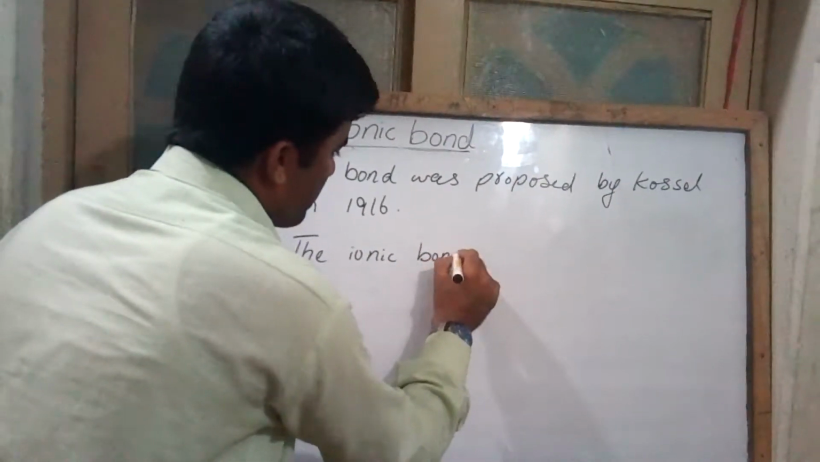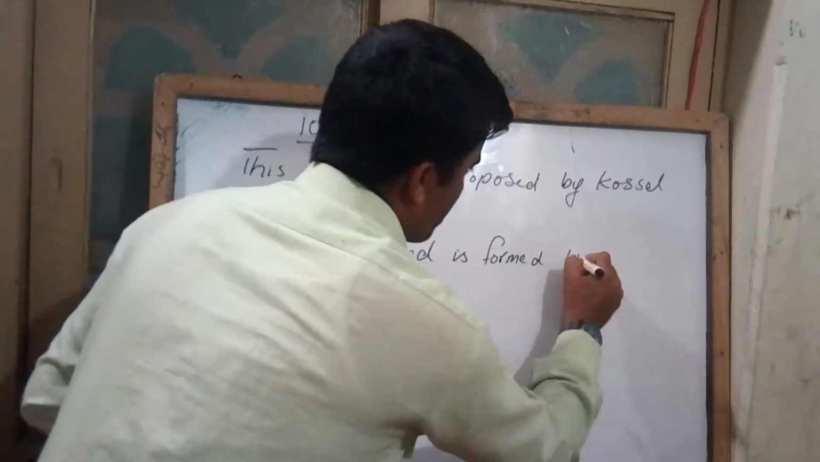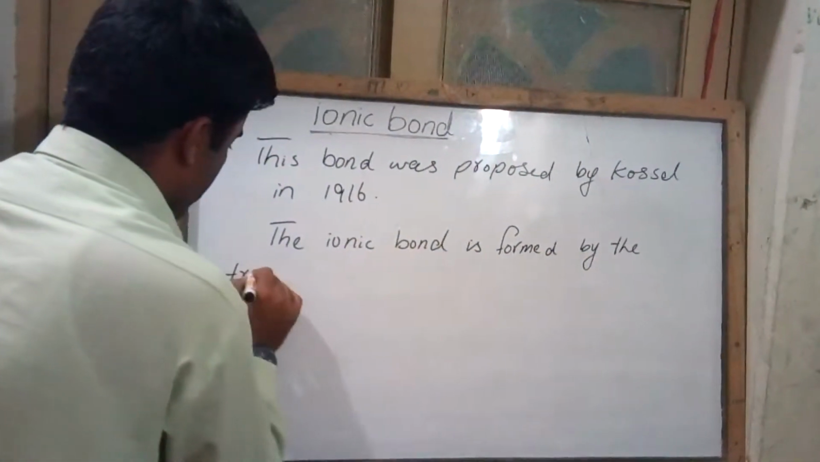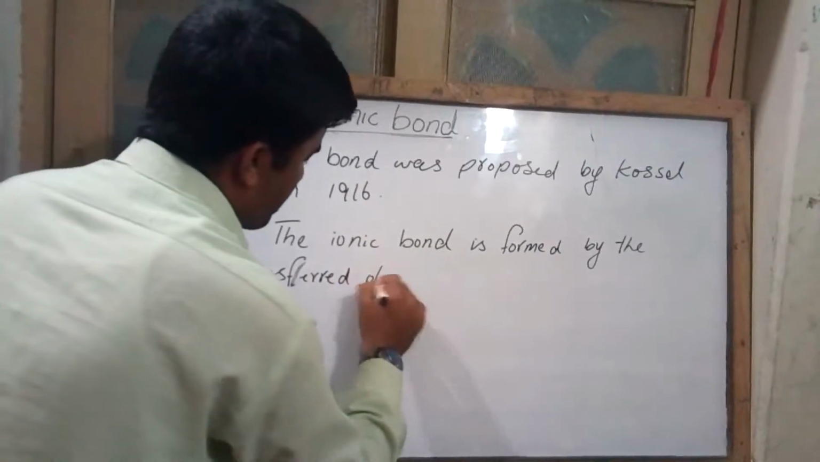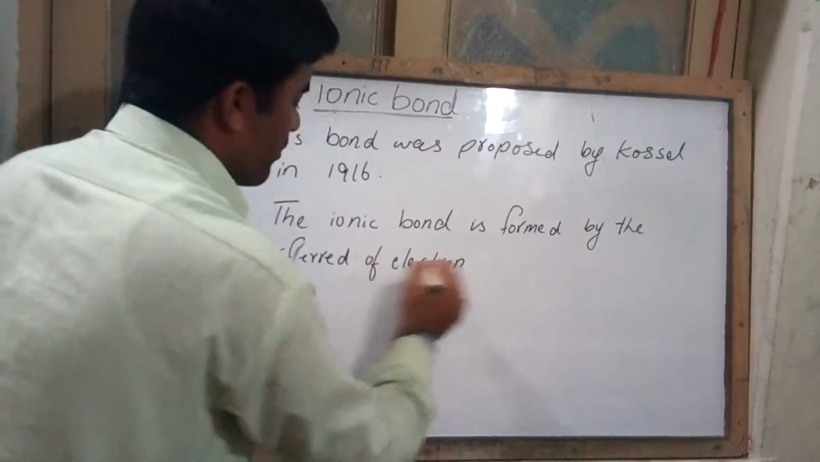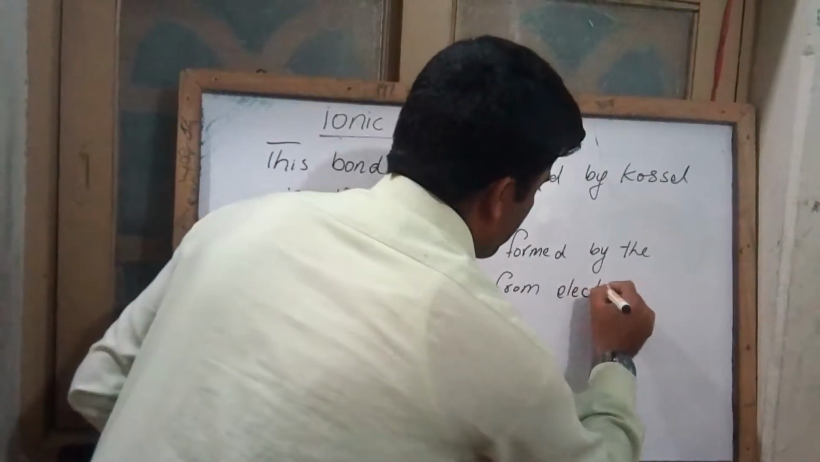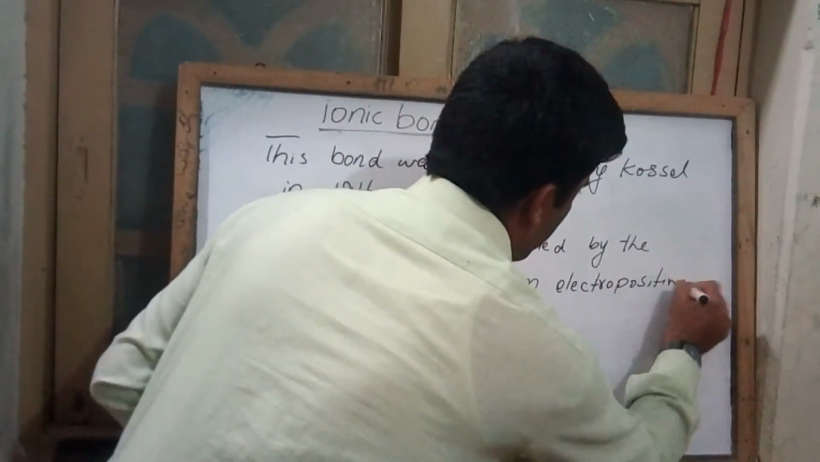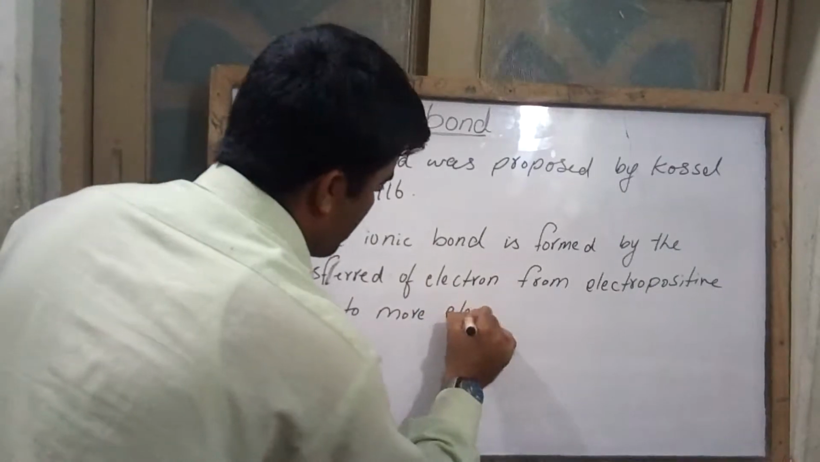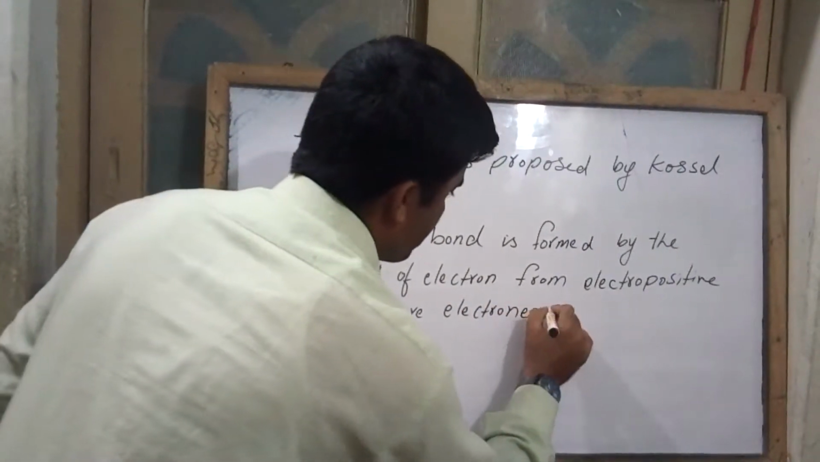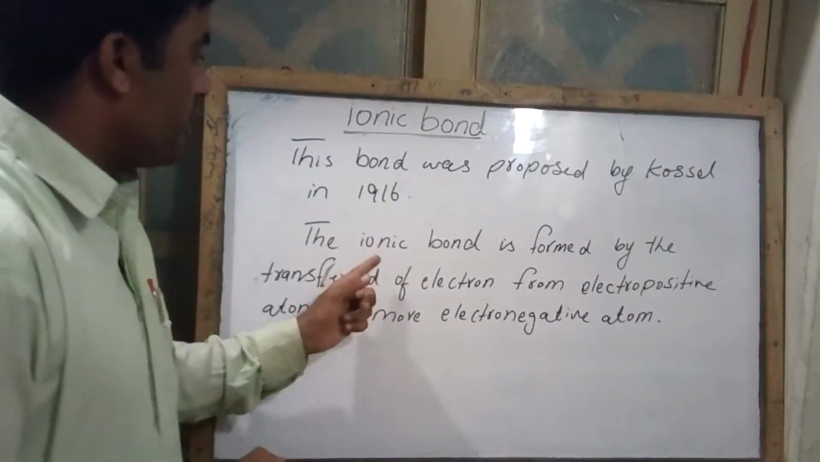The ionic bond is formed by the transfer of electrons from an electropositive atom to a more electronegative atom. This is the definition of the ionic bond.